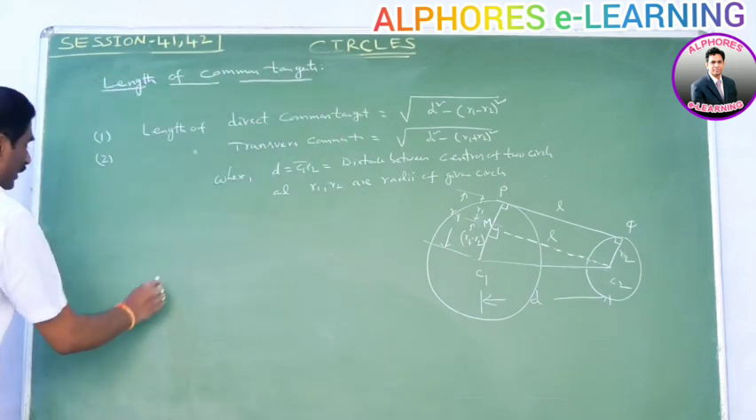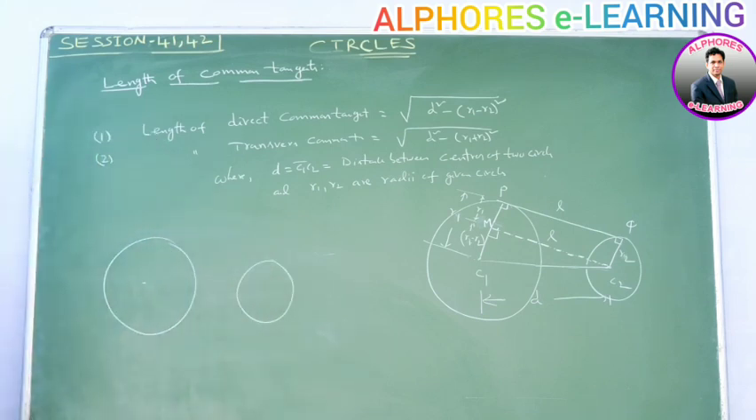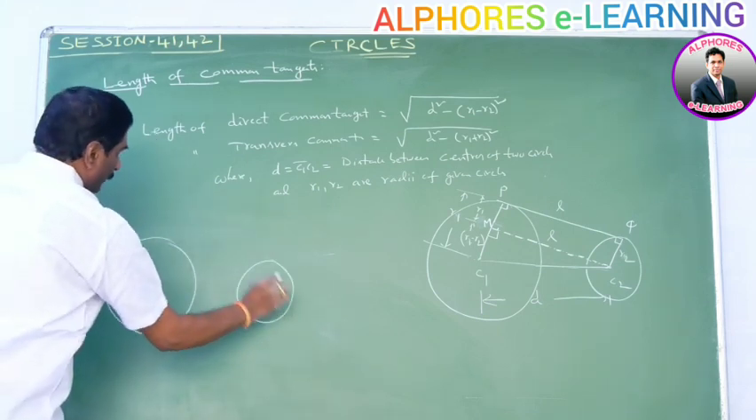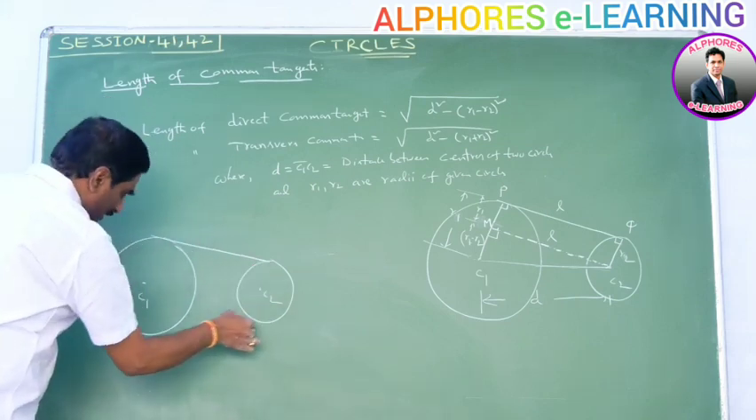Suppose the two circles are in this way. It is one circle and this is another circle. Please observe these points: C1, C2. This is a direct common tangent, and this is also a direct common tangent.